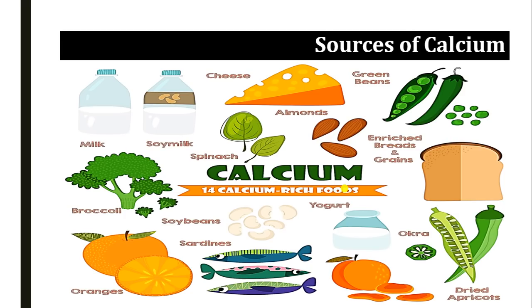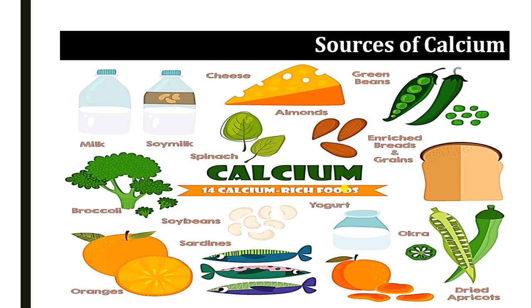If we talk about the sources of calcium, first and foremost, the dairy products are very good sources of calcium, like milk, cheese, paneer, and so on. Soya milk is also a good source of calcium. Green leafy vegetables like broccoli, green peas, okra, spinach are also good sources of calcium.